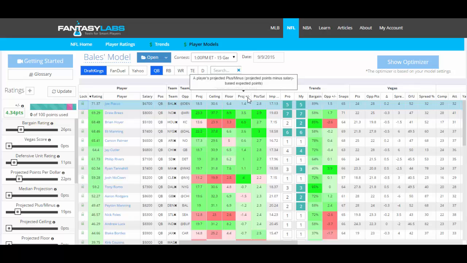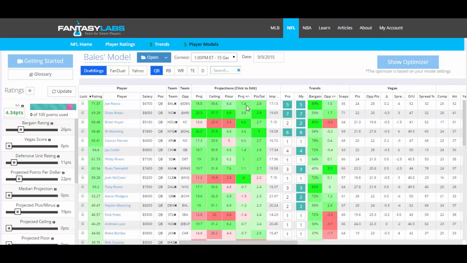Projected plus minus is simply the points above expectation for a player. So we have Flacco at 18.5 median projected points. The plus minus is 1.4 because historically, players that have cost as much as Flacco, or around that amount, on DraftKings have scored 17.1 points. So it's just the difference between the expectation based on the salary and what we think. So higher plus minus is obviously better. Neutral is 0, meaning we believe the player will score as many points as he should based on his salary.